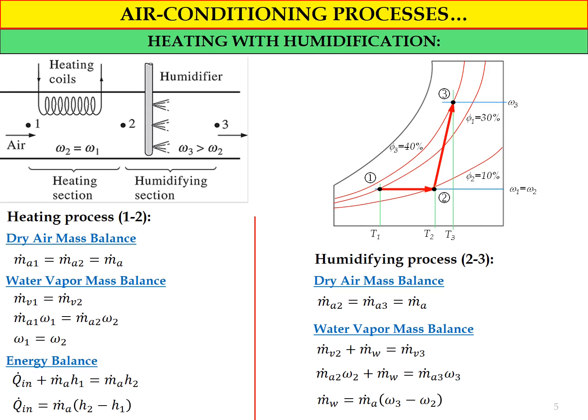Rearranging the equation, we get the formula for the mass flow rate of water vapor or moisture added by the humidifier during the humidifying process, where MW dot equals MA dot multiplied by omega 3 minus omega 2. So these are the equations that can be used in the analysis of the heating with humidifying process, or humidification process.